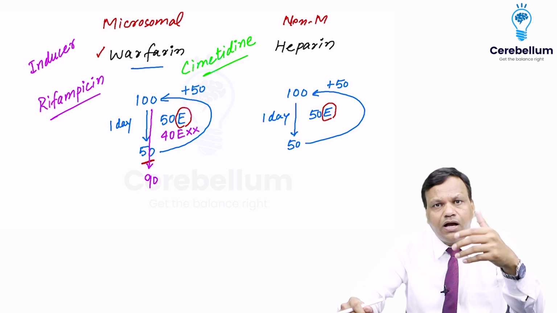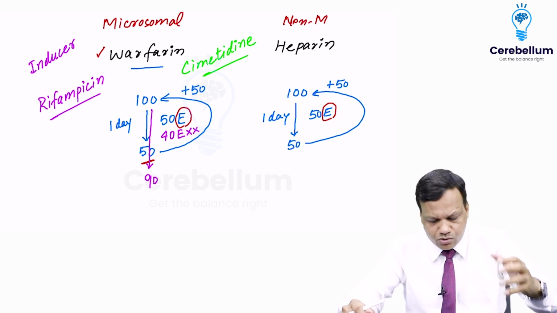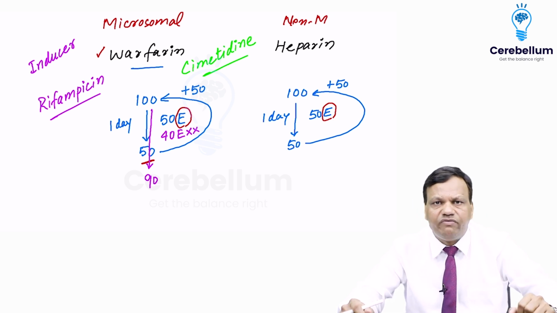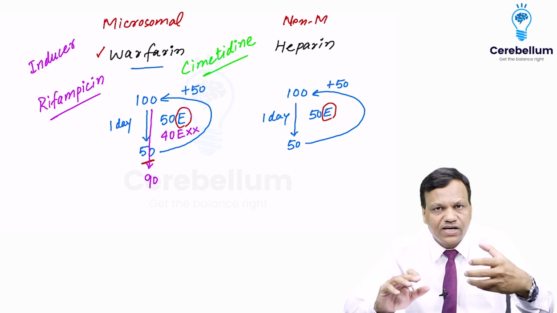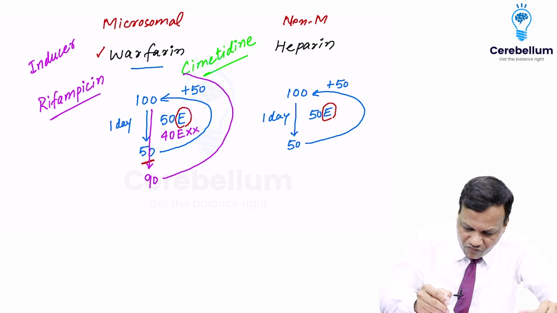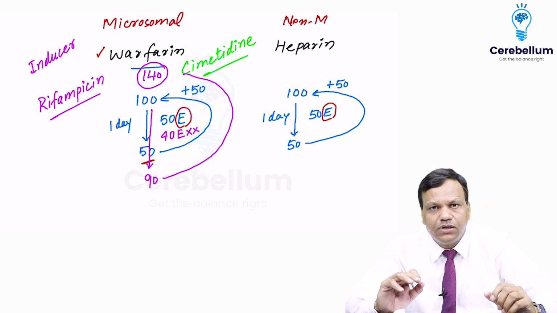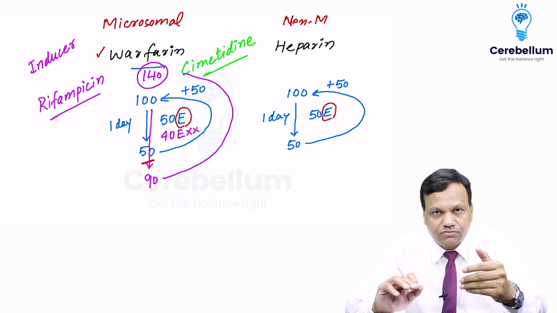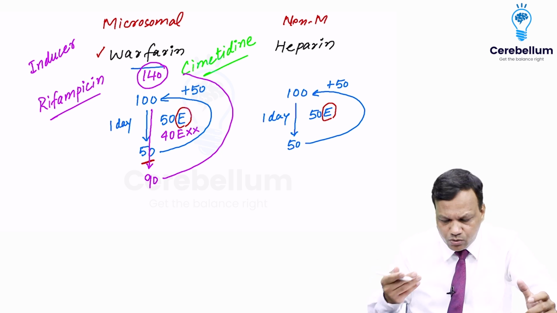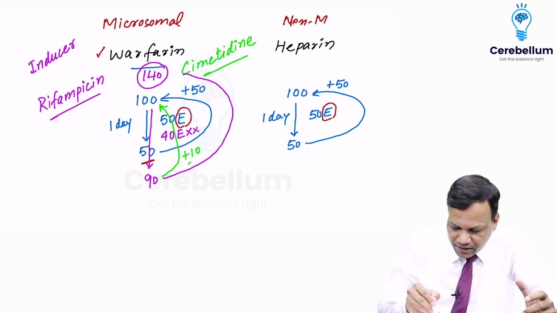Out of 50, 40 are resting, only 10 are working. So when only 10 are working, they will break only 10 molecules. So 90 will remain. And if we do not know such a thing is happening in the body, we will continue the dose as earlier. What dose were we giving? 50 molecules. So if we give 50 now, what will happen? The total will become 140, nearly 1.5 times of what we require. So that can lead to toxicity. Obviously we will not want toxicity. So what will we do? We will reduce the dose. So instead of giving 50, now we will give only 10 molecules to make it 100.